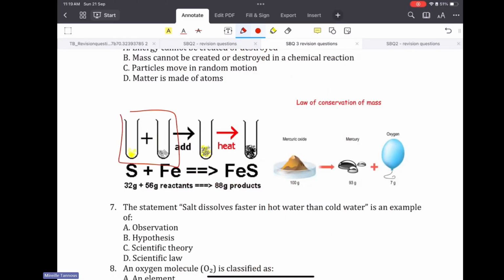How do I know? There's this arrow separating them. So the sulfur and the iron before, together, had a total mass of 88 grams. And after they reacted, they gave me the final product, which again has a mass of 88 grams. So the mass did not change.